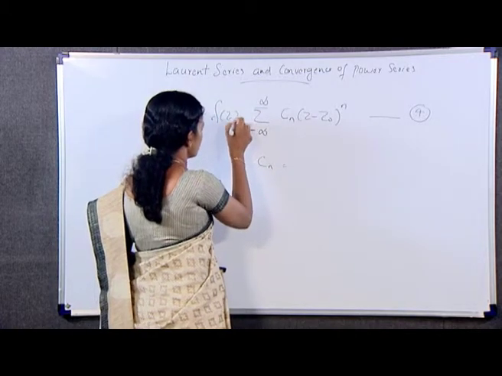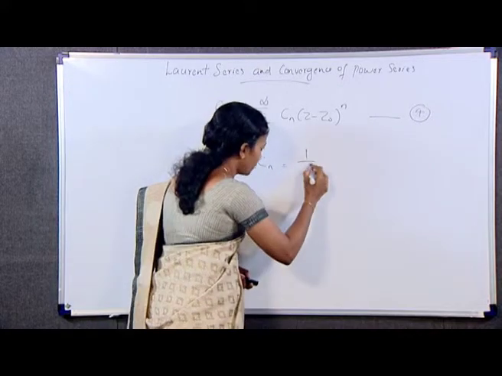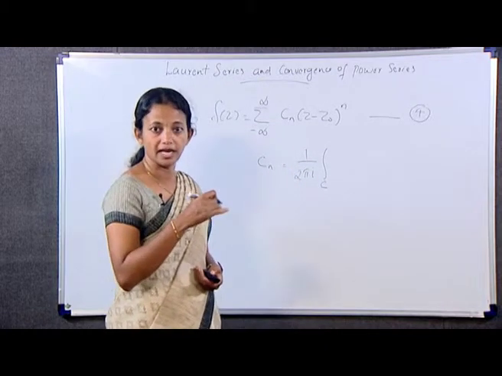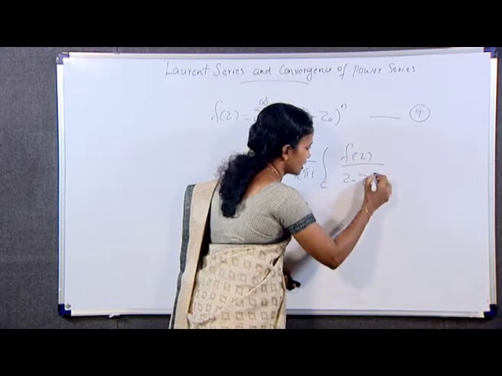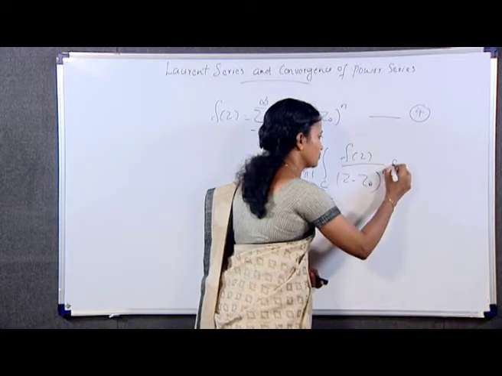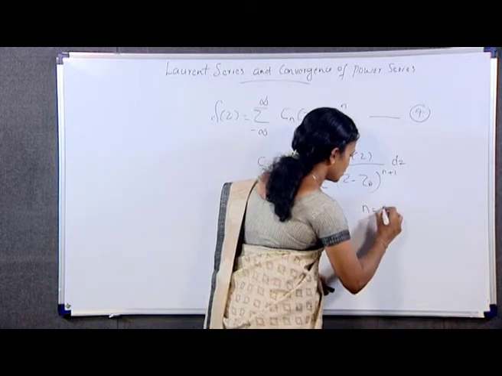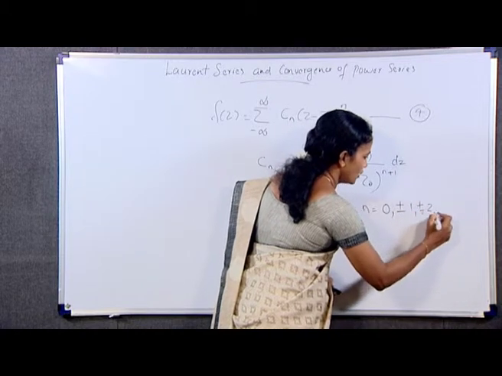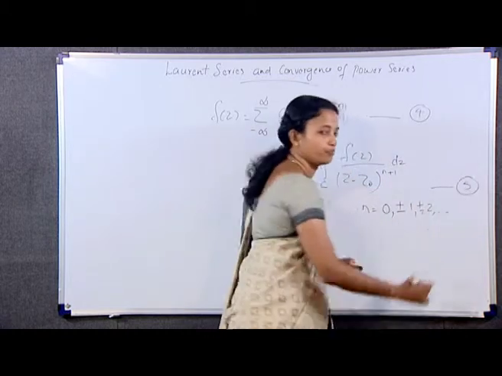Here f(z) is equal to this one, where the c_n is 1 by 2 pi i integral over C f(z) by (z minus z0) whole raised to n plus 1 dz, where n is equal to 0, plus or minus 1, plus or minus 2, etc. Equation number 5.